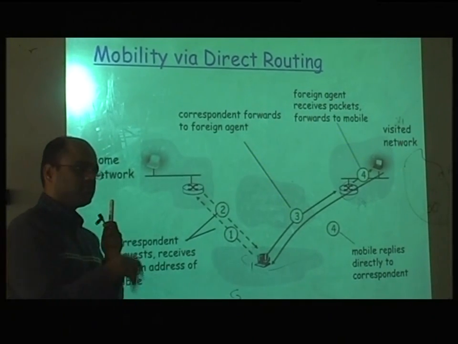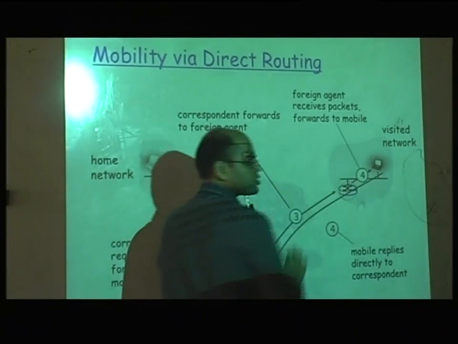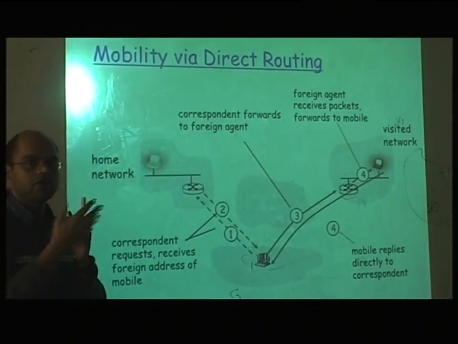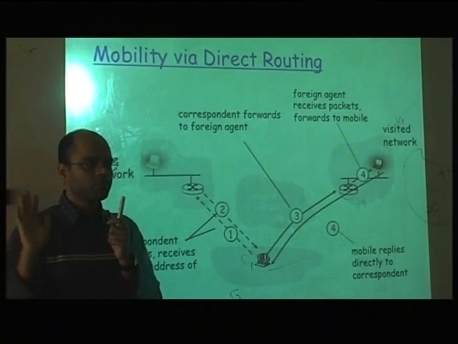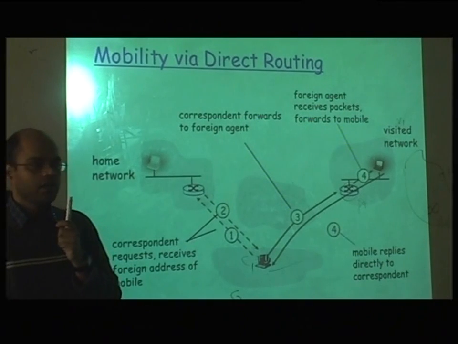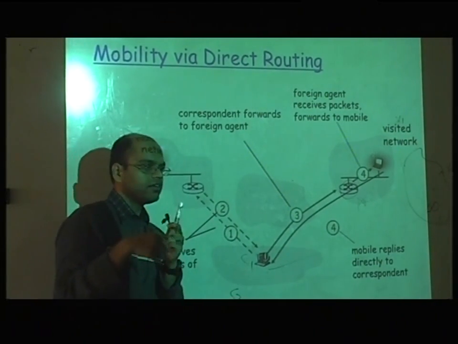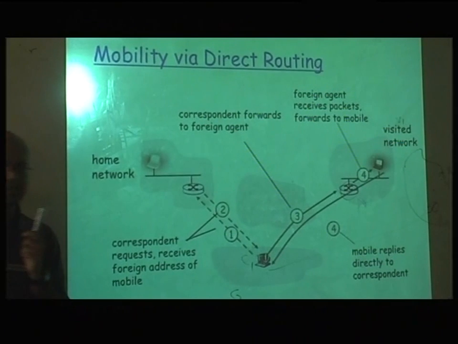But this has become a little more complex, and there is a chance that one of the agents reboots for some reason or goes down. One router goes down, right? So for example, our router has no backup power supply and it switches off. The whole chain is broken now. In the previous case, you can still go to the permanent network and still retrieve it back. In this case, if one of the routers in the chain is broken, the link is broken and you don't have the path.